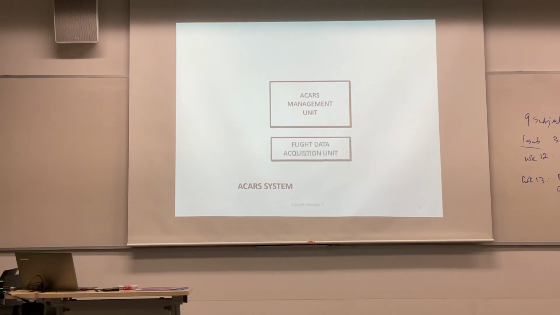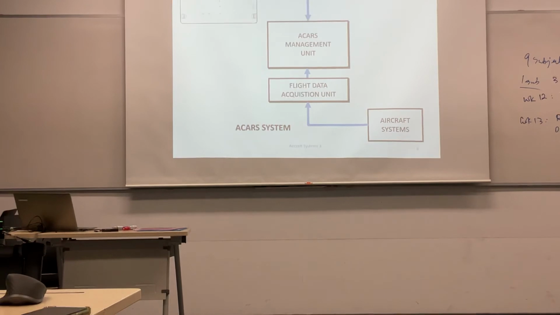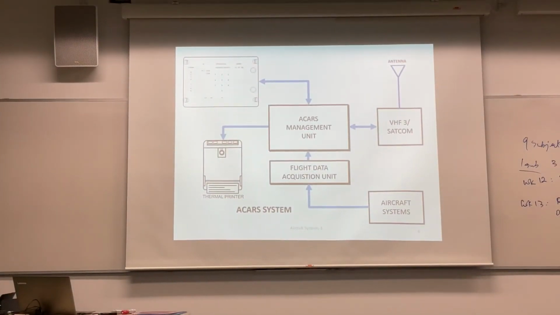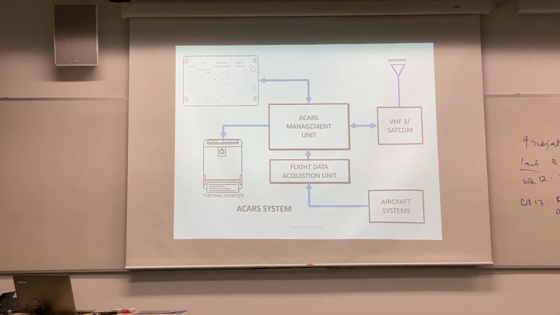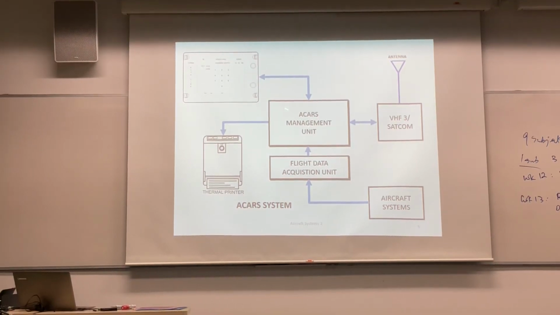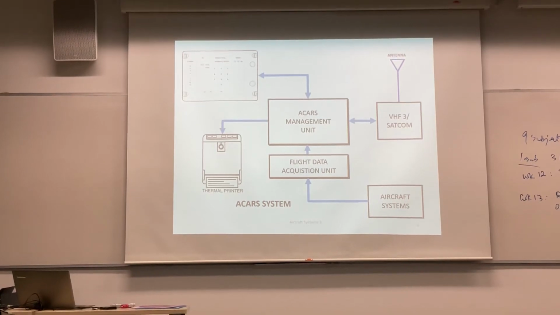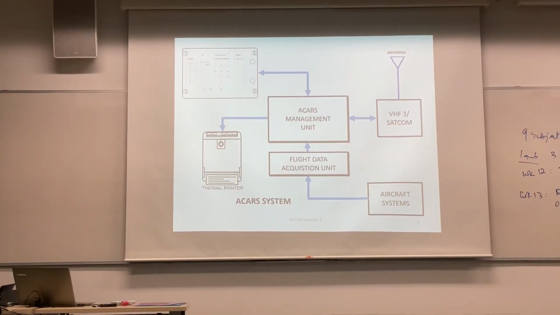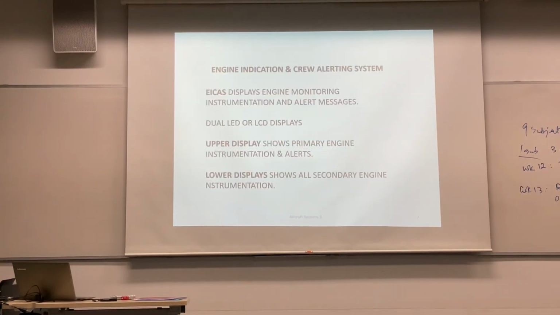Okay, ACARS management unit, flight data, okay. I want to ask you about this aircraft system, okay? This is the flight data acquisition here, the aircraft system, feeds it to the ACARS, then it's sent by VHF com, or sent to the display unit, and then this is the printer. This is the actual system of the aircraft. So the ACARS is actually quite ancient, right? By today's standard, it doesn't look very useful, okay?